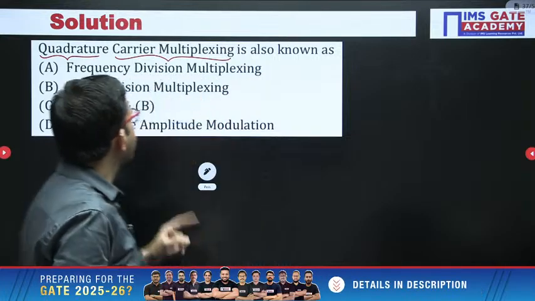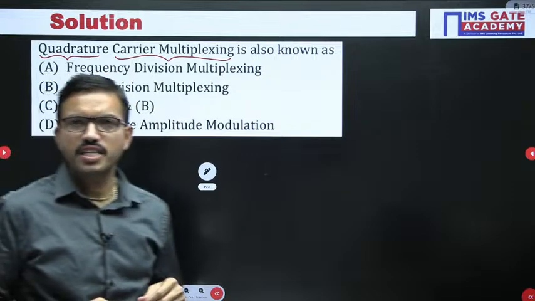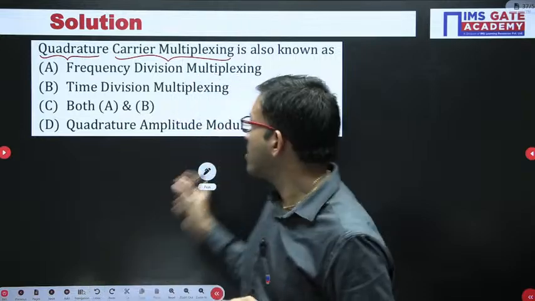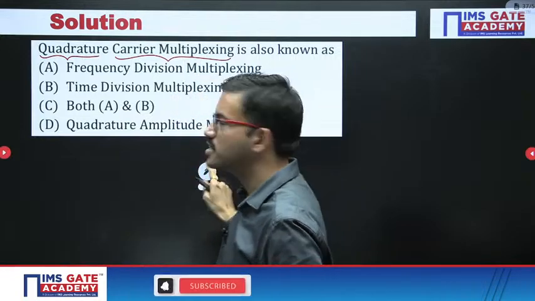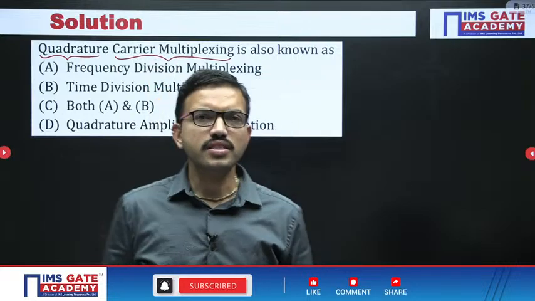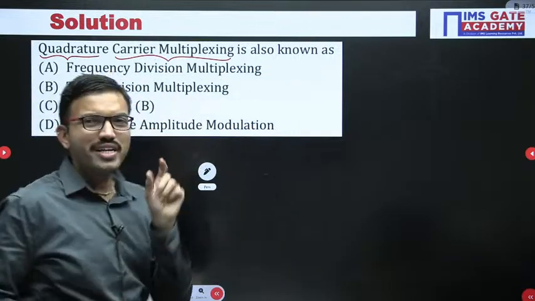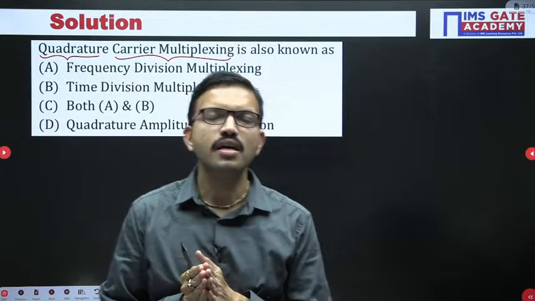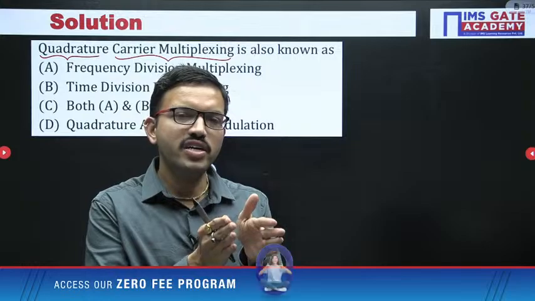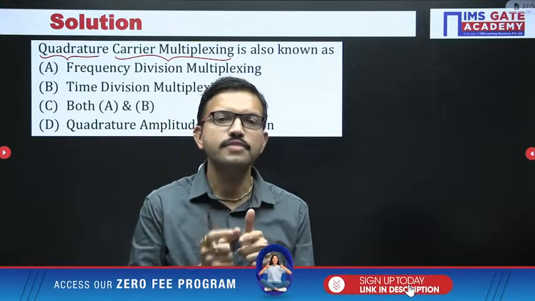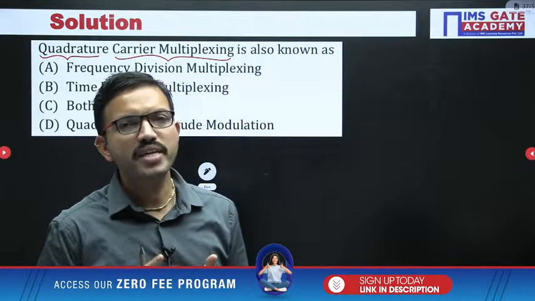Like that, here we are having quadrature carrier multiplexing. Actually, this concept belongs to the first chapter only, but generally we cover this topic in this chapter. See here, just observe, the term quadrature indicates what? 90 degrees. Regarding the carrier signal, in the first modulated signal and second modulated signal, the phase angles differ by 90 degrees.